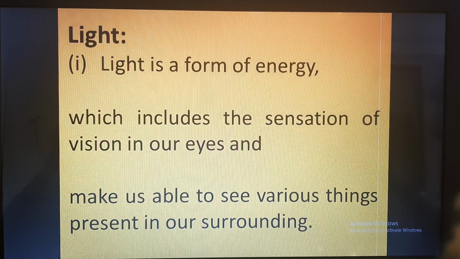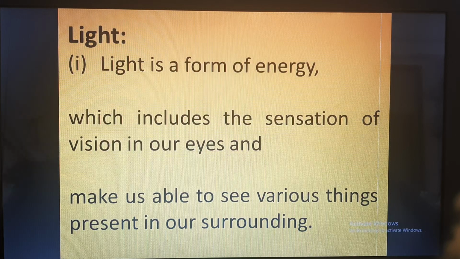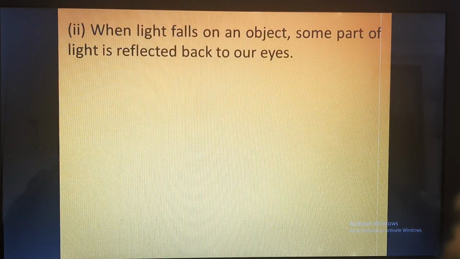Basically, if you want to see anything, you need two things. One is eye, other is light. If there is no light, you will not be able to see anything, even if you have eyes. Or if you have light but you don't have eye, you will not be able to see anything. It is very simple.